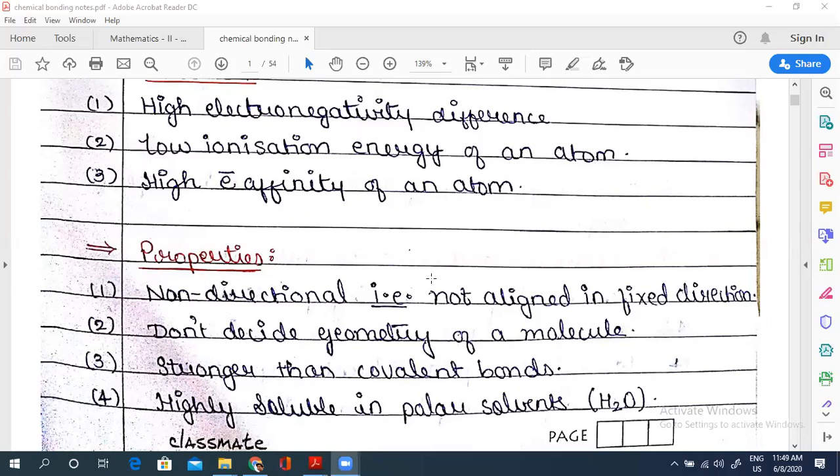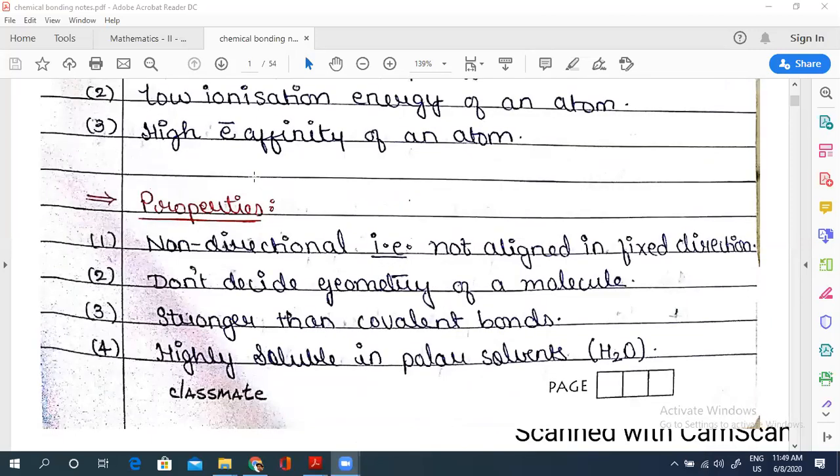In the same way, in ionic compounds, the cation or anion has a tendency to attract from all directions. Second, since it is non-directional, there's no geometry as such. There are just two atoms attracted to each other, so we don't have to worry about geometry.